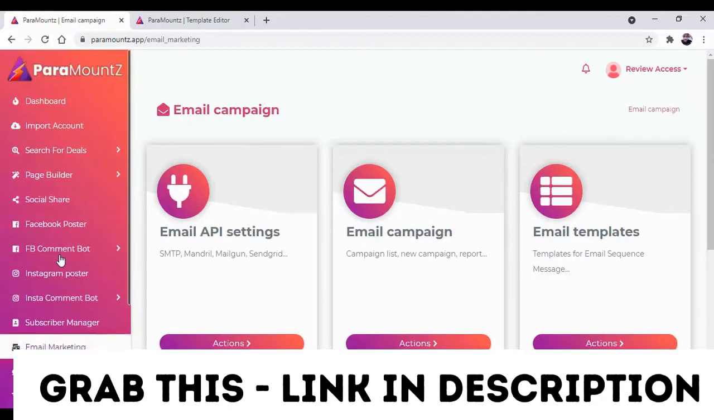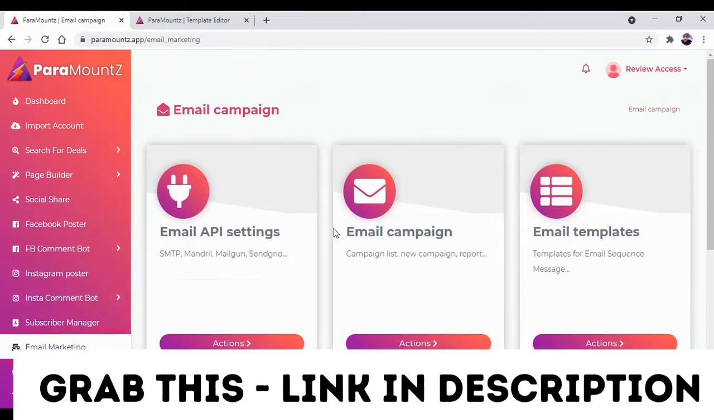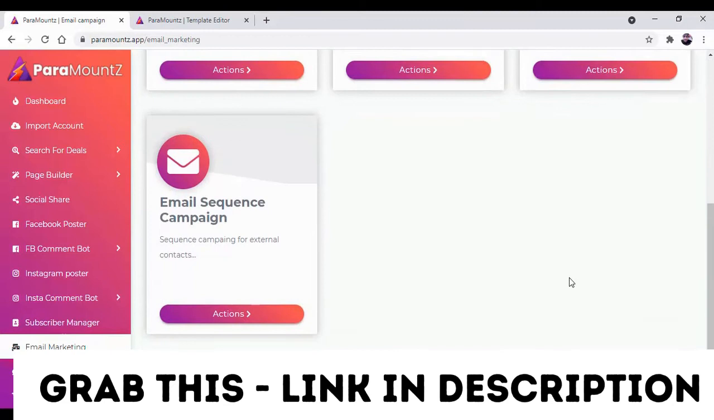We all know for an affiliate marketer how email marketing plays a vital role. So based on that, we can do this email campaign. So we can set up an email API over here. We can do the email campaign with the help of this email template and email sequence campaign.